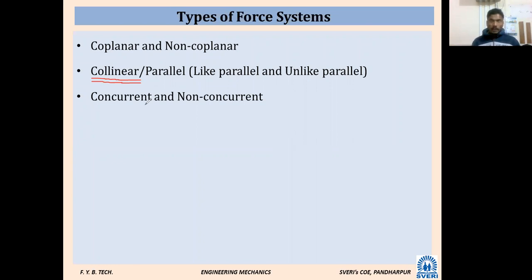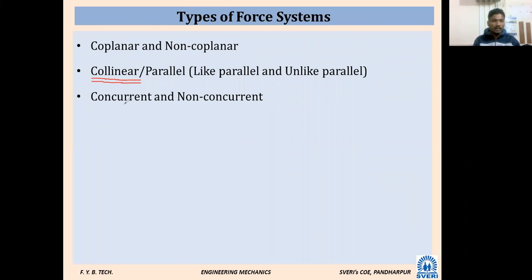Point. Line of action of forces will pass through a single point. It is called concurrent forces, and if the line of action of forces does not pass through a single point, it is not concurrent. That word is very important: a single point. If the line of action of forces passes through a single point, then it is called as.